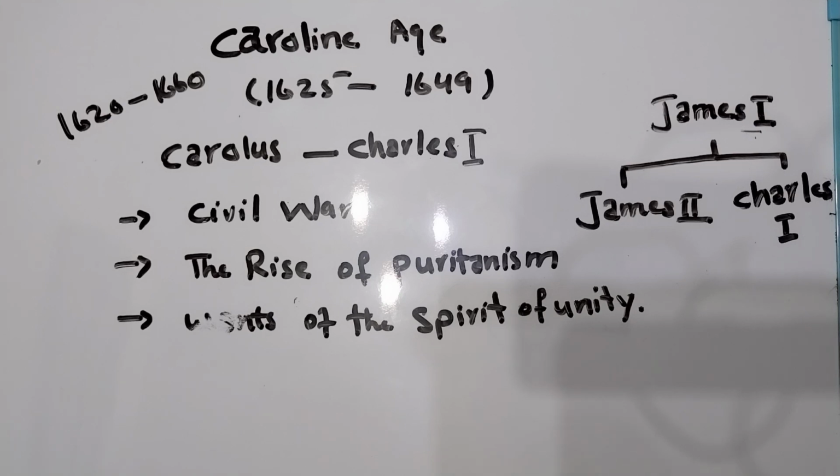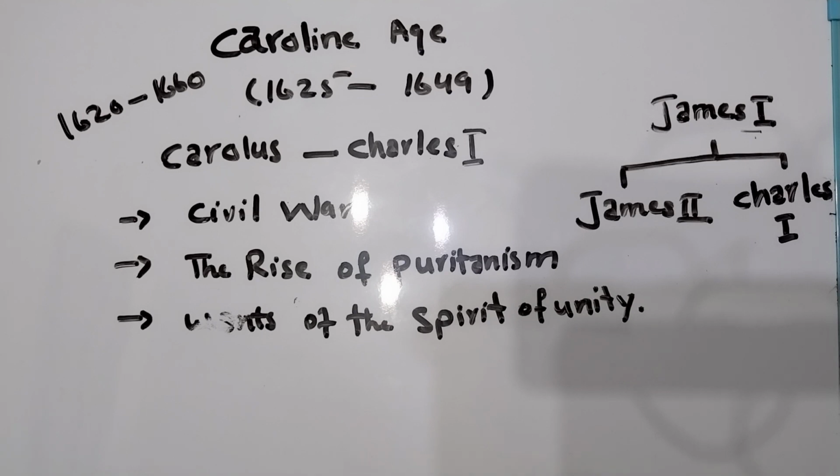Till now we have completed till the Jacobean age. Viewers, let me tell you one thing: the Renaissance age has these four little ages. There is the Caroline age, the Commonwealth period, the Neoclassical and the Jacobean age. These four ages come in the Renaissance age.